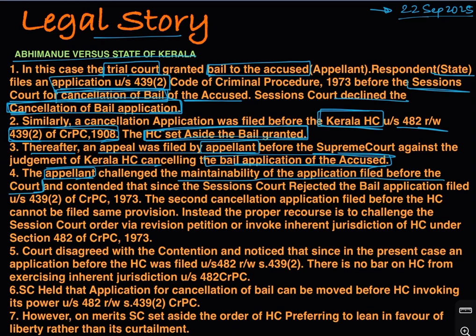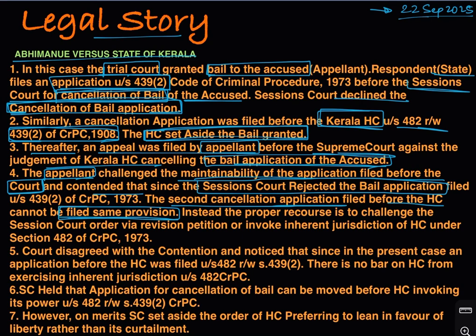Basically, the appellant challenged the maintainability of the application that was moved by the state before the Kerala High Court. He contended that since the sessions court had rejected the application under section 439(2), the second cancellation application filed before the High Court cannot be filed under the same provision.